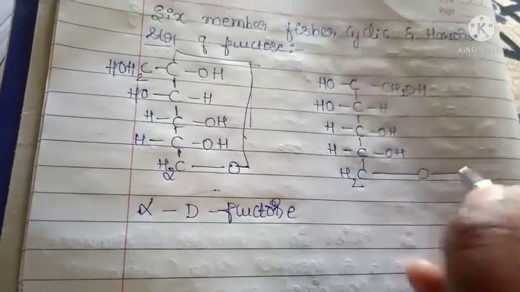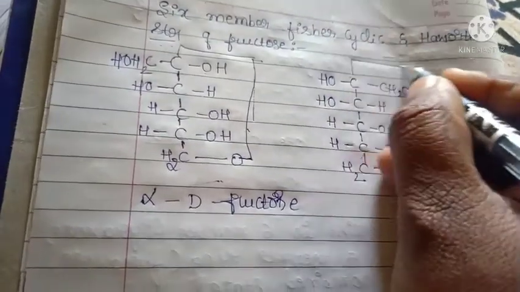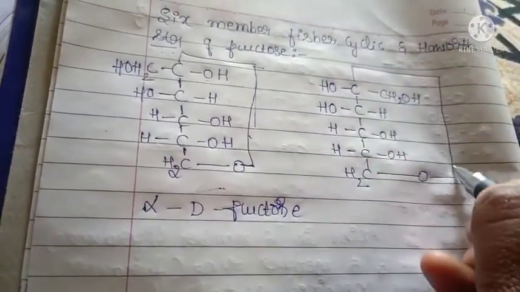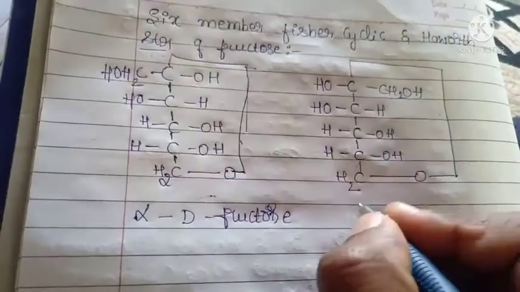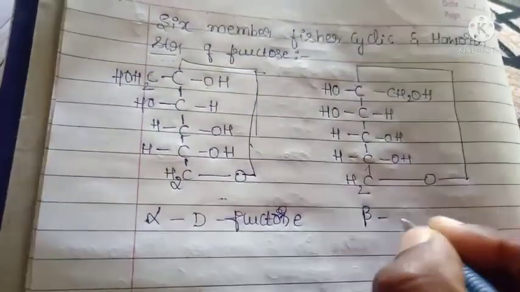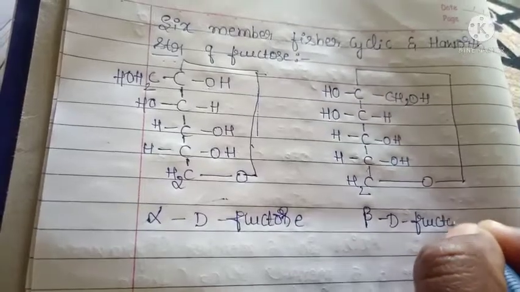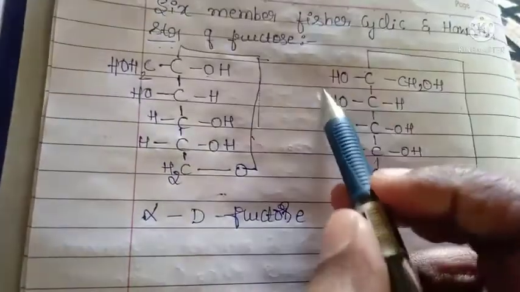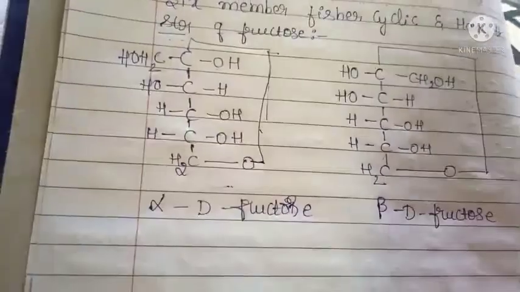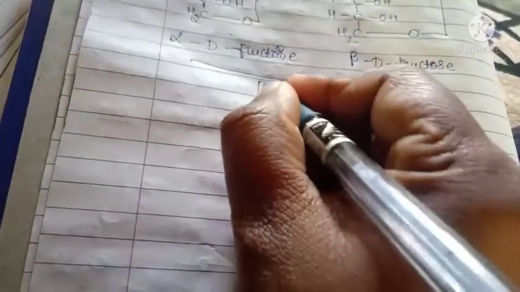This will be the glycosidic linkage with the second carbon atom. Here this is called beta D fructose, because the OH group is present on the left side. Then this is the Fischer structure.